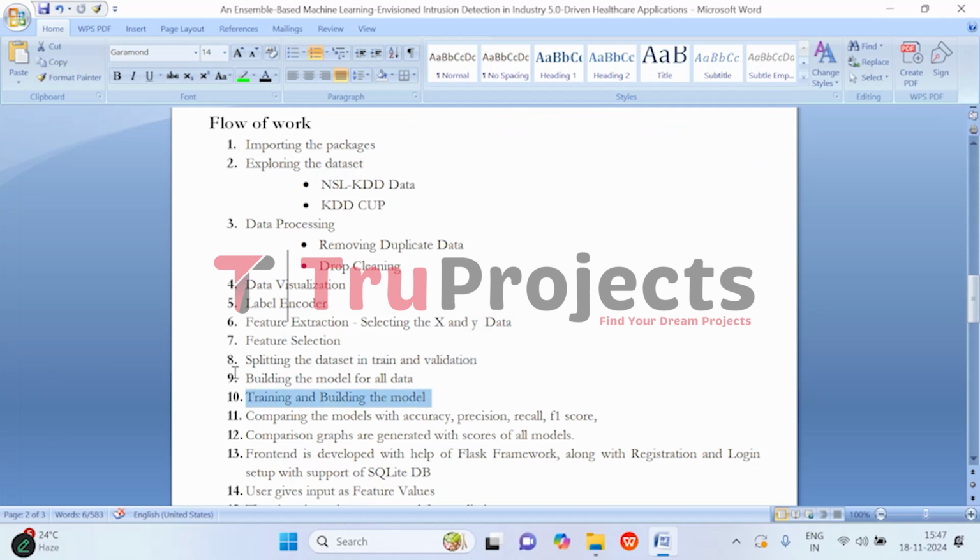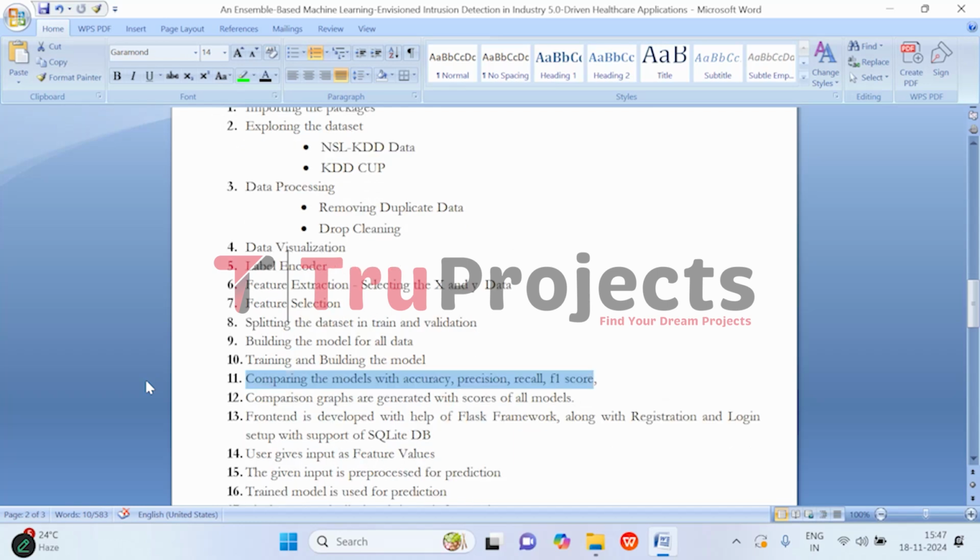Here the selected models are trained on the training dataset, allowing them to learn patterns and make predictions. Then we evaluate all of them using accuracy, precision, recall, and F1 score, and we compare them using graphs. The front end of the project is built using the Flask framework, allowing users to interact with the system. The registration and login system is implemented with SQLite used to store the user credentials securely.